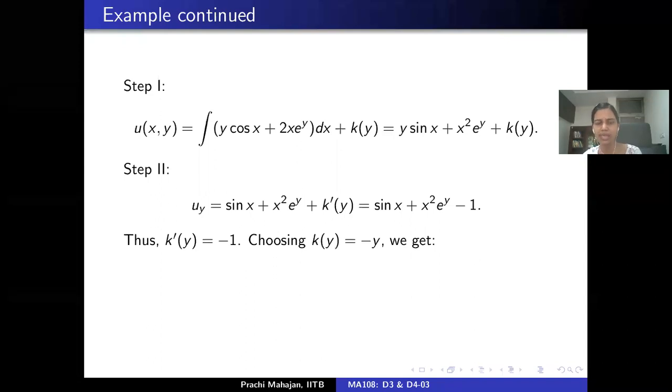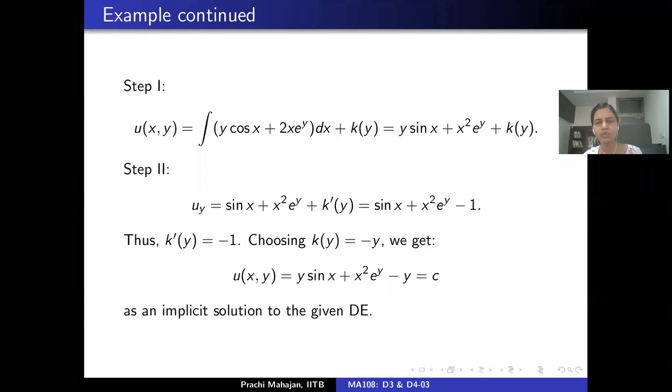So you choose k to be minus y, so that by step one u is y sine x plus x square e to power y minus y, and setting that equal to a constant gives you an implicit solution to the given differential equation, right? So why do we choose k as minus y? We are looking for just one solution of this differential equation. So you choose k such that the derivative of k is minus 1, and we are done. Is that okay?